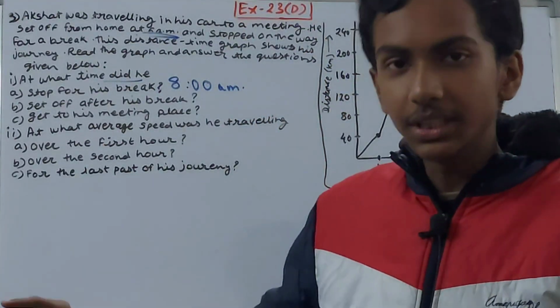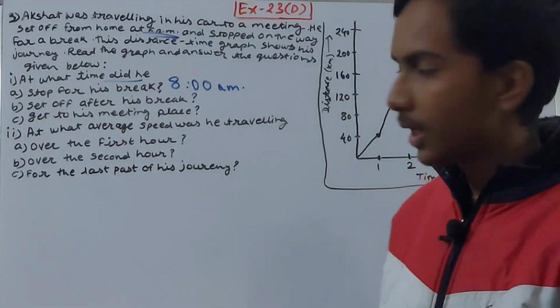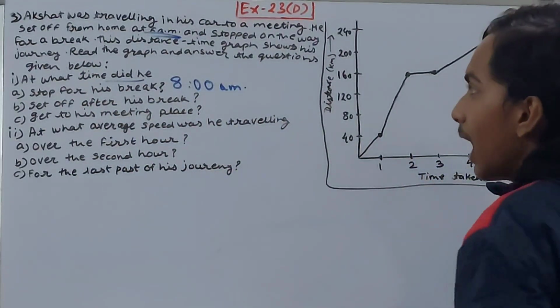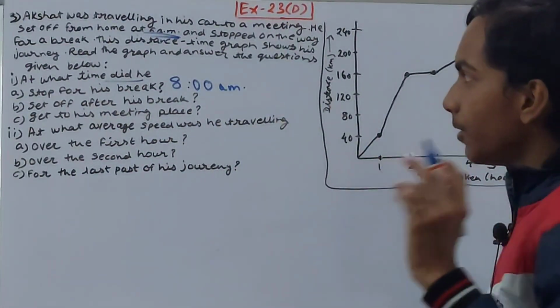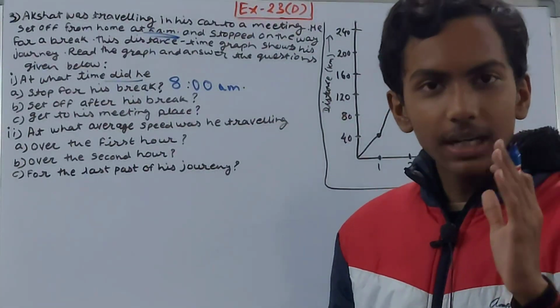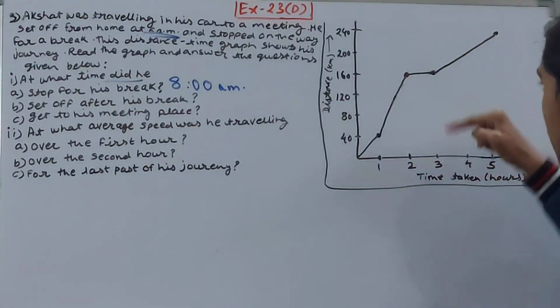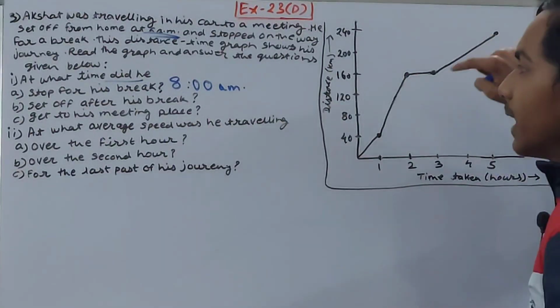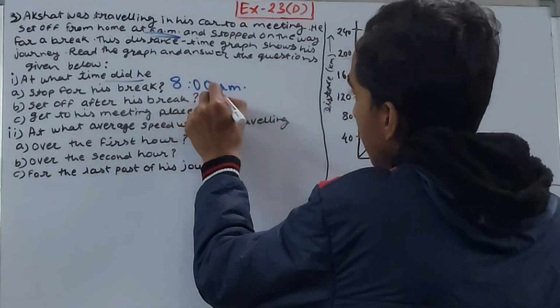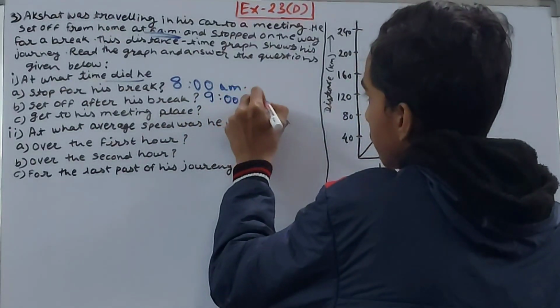The distance he covered increased, so that means he was moving. So 3 hours after he started, we have to tell the time with respect to the time he started. He started at 6 a.m. and after 3 hours he again started to move, that is set off after his break. So the time will be 9 a.m.